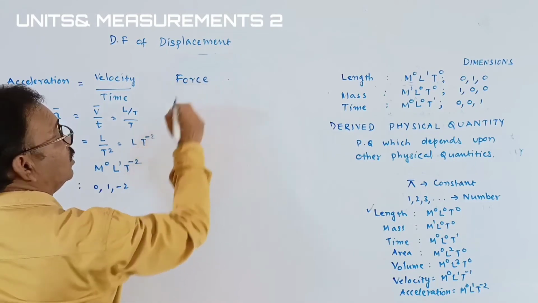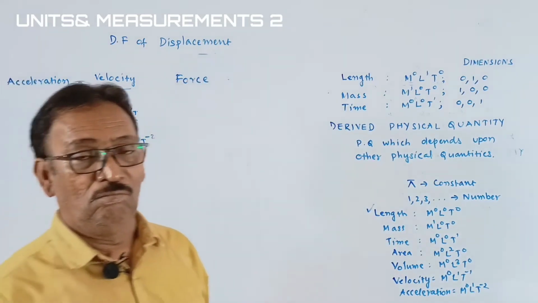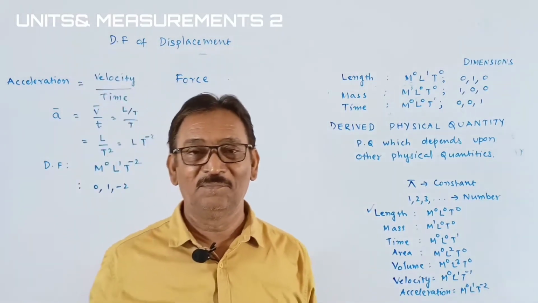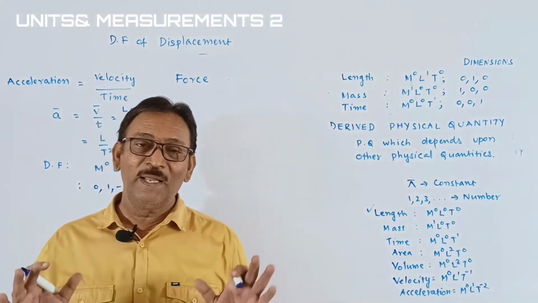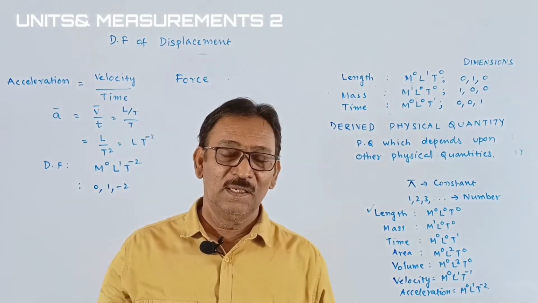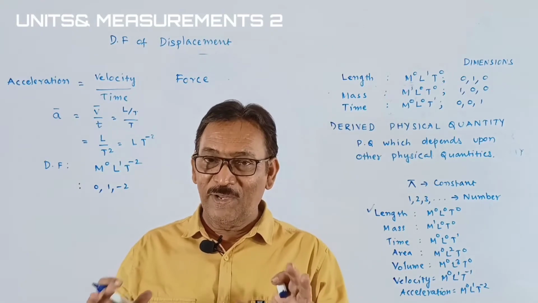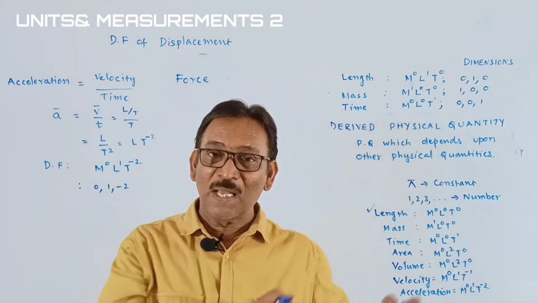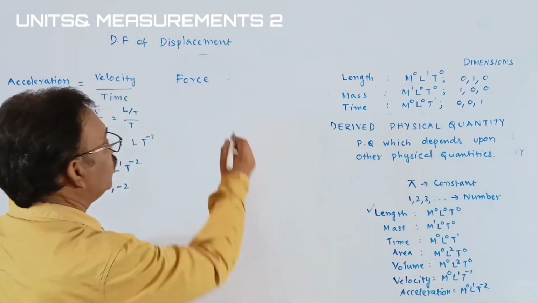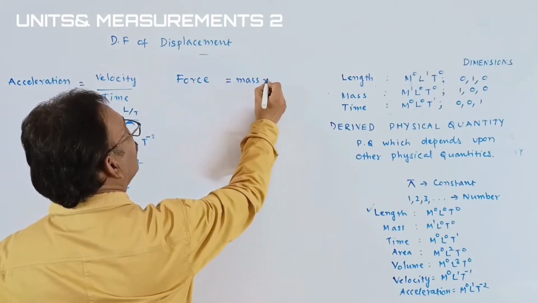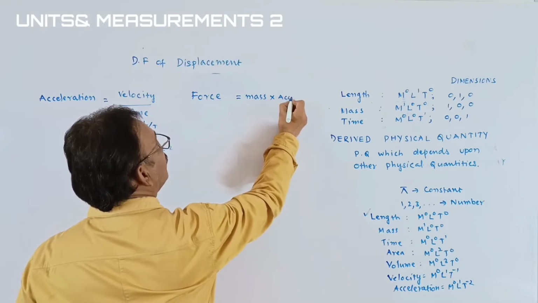Force is one more vector quantity, students. What is the force? Mathematically, we can treat the force as the product of mass and acceleration. Force means mass multiplied with the acceleration.